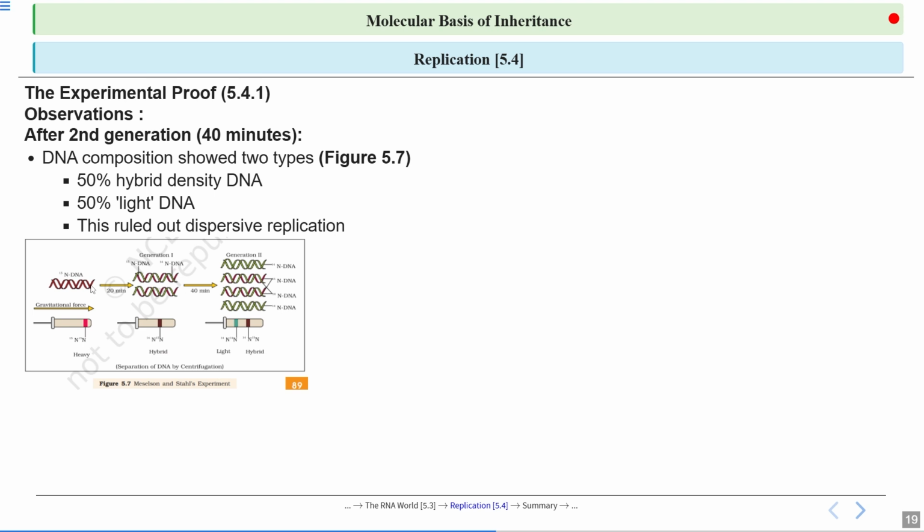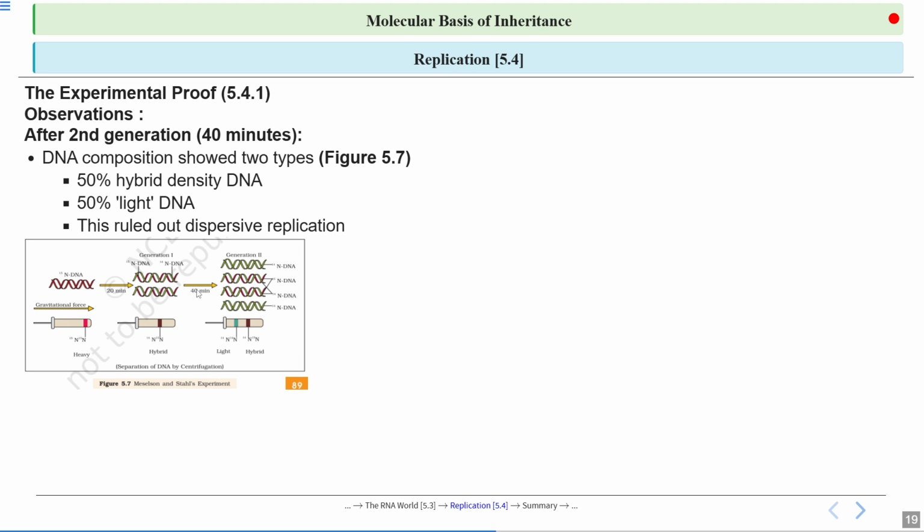This red one, this parent strand, will separate. Meaning one red strand will be here, another red strand will be here. Now a new DNA strand will be formed, which is complementary to this parent strand. And why is it green? Because it is synthesizing in the normal isotope. That's why it got generated, complementing its parent DNA. That's why both are hybrid.